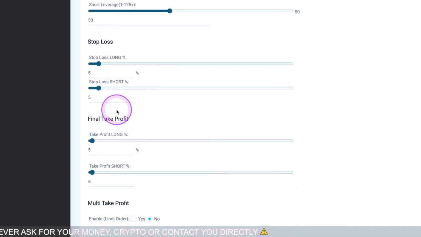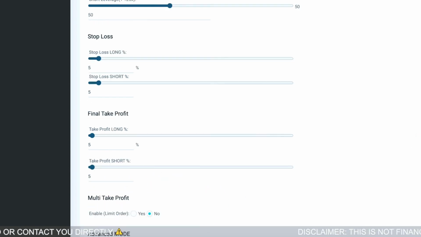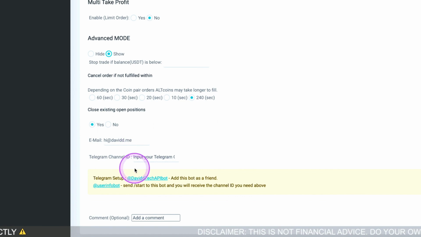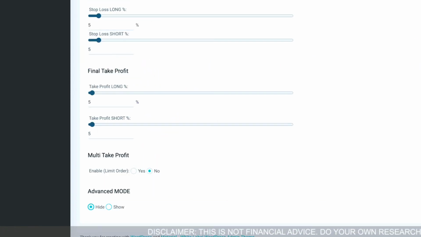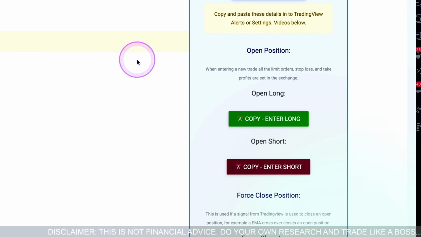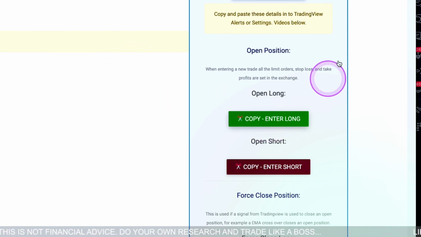Your stop loss and take profits we're going to leave because we're not actually going to be using them. We're not going to use multiple take profits either. We don't need the advanced mode. You can add things like your Telegram here, so you can connect it to Telegram for alerts. I'm not going to go through that today. It's literally the most simple entry and exit so far. So I'm going to click here to enter long. So I click here to copy that.